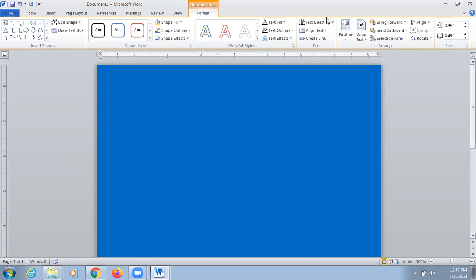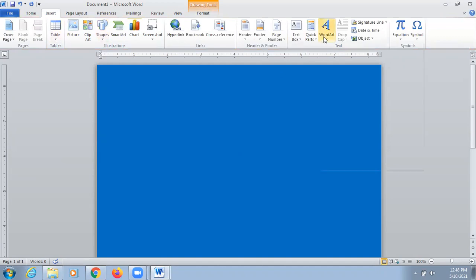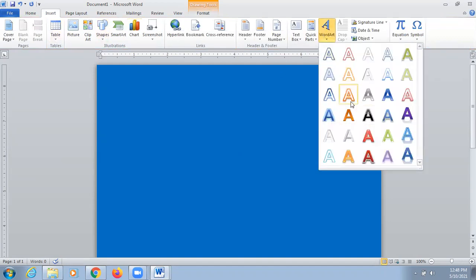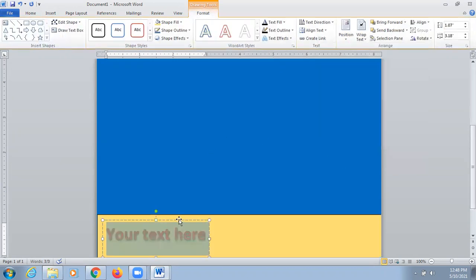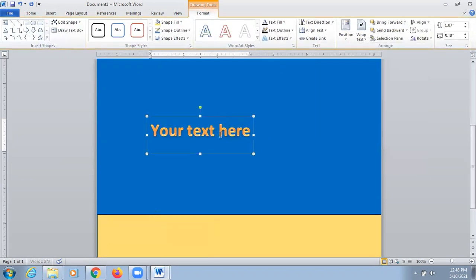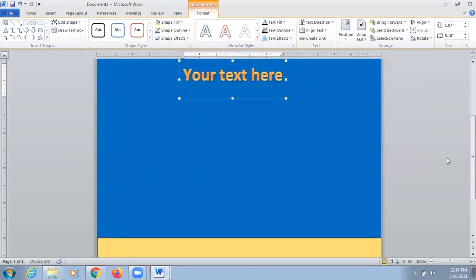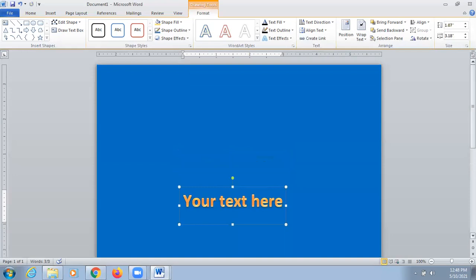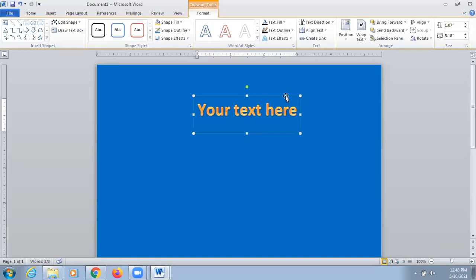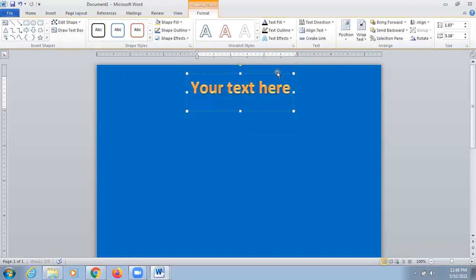Similarly, at the top, you can insert word art. Go to insert, word art, and give the heading, whatever heading you want to give.